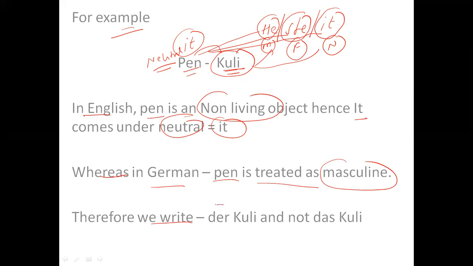Therefore, we will write der Kuli and we will not write das Kuli. So if you get a sentence, das ist blank Kuli, this is the pen, you have to write der here. And why der? Because Kuli is masculine.